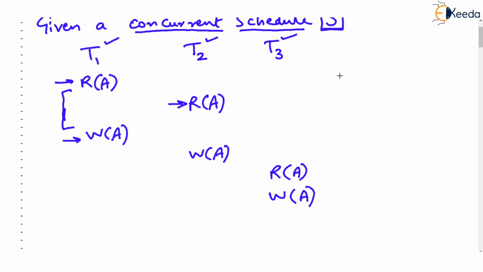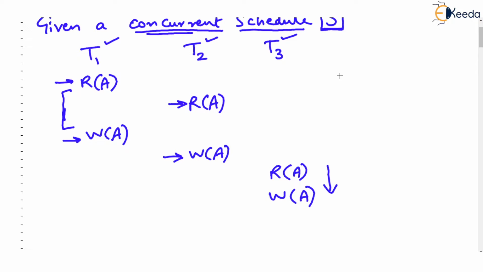Or you can see that there is a write A operation even in T2, and then T3 has read A, write A. So this has clearly three transactions, T1, T2, T3 running concurrently, and the operations are interleaved. So that's why we call this a concurrent schedule.